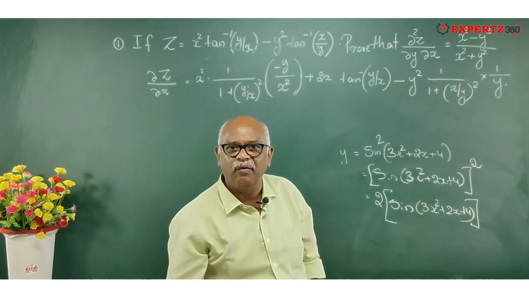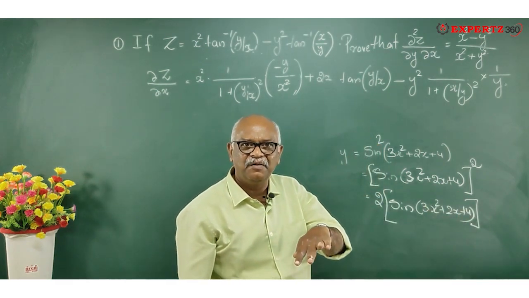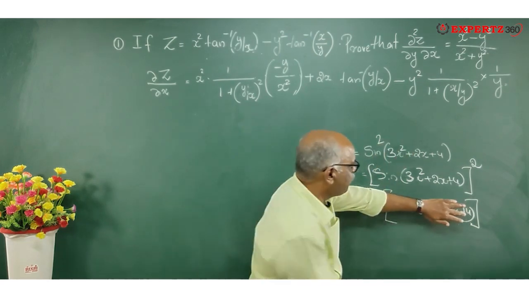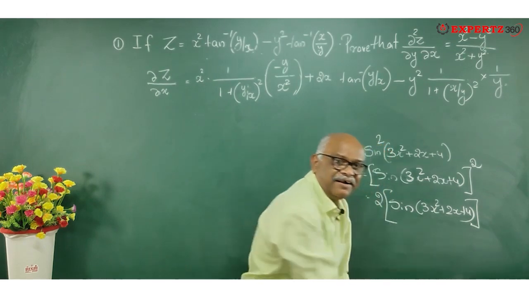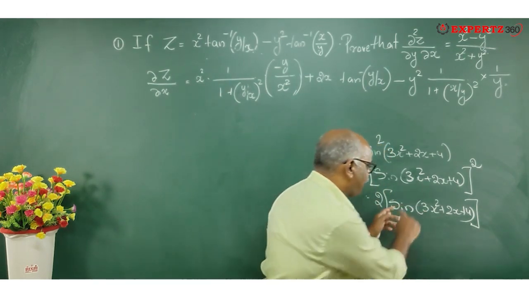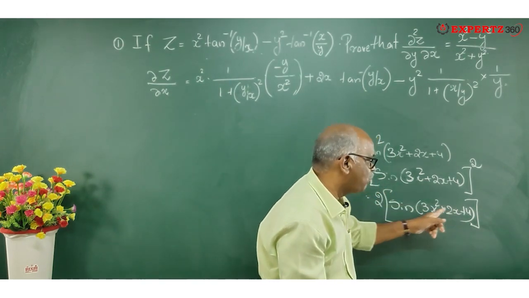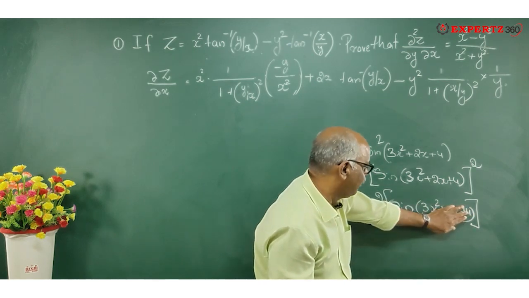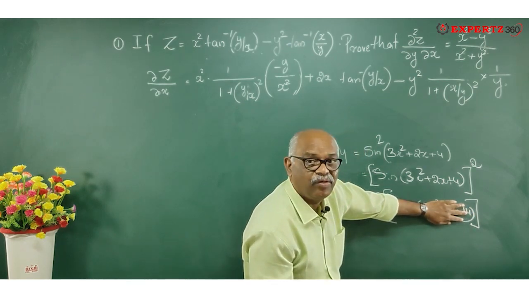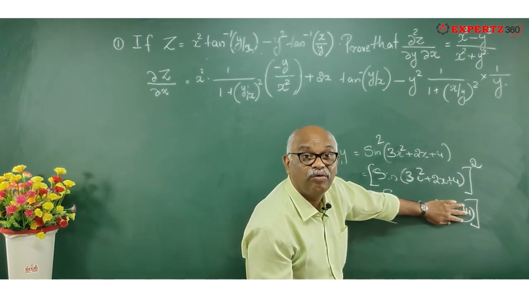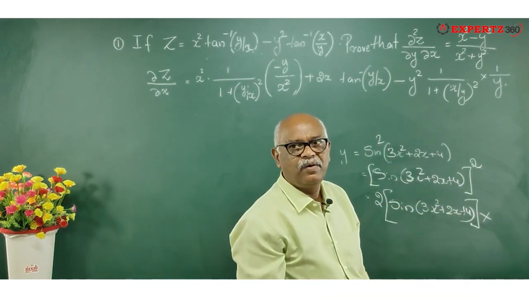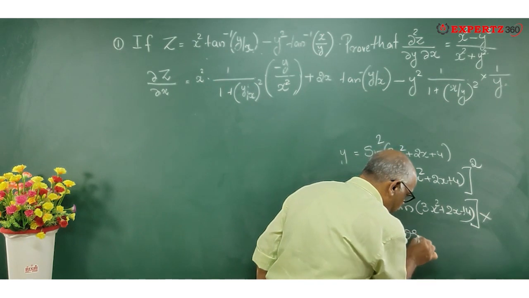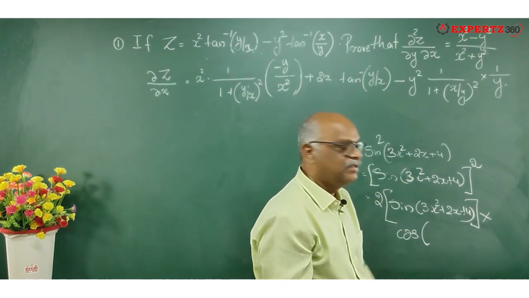Now what should you do? The thing which I have done before. I have to differentiate my hand now. When I go for the hand, sine of 3x square plus 2x, how will I do that? Sine of, just like this, so it is cos of my hand.